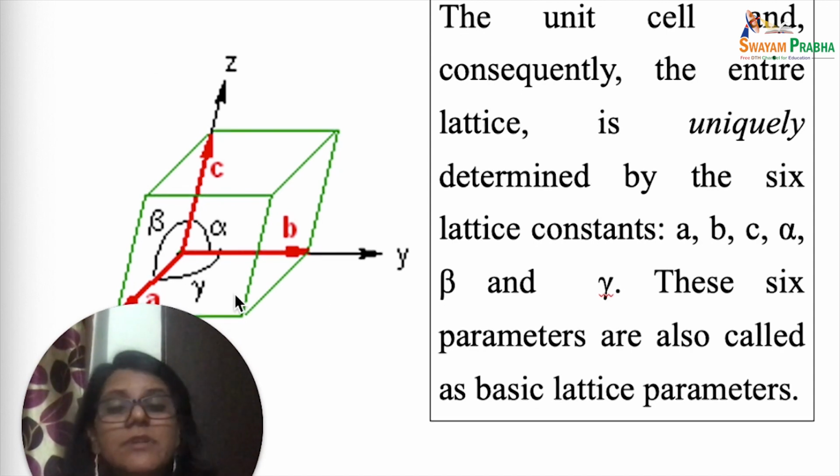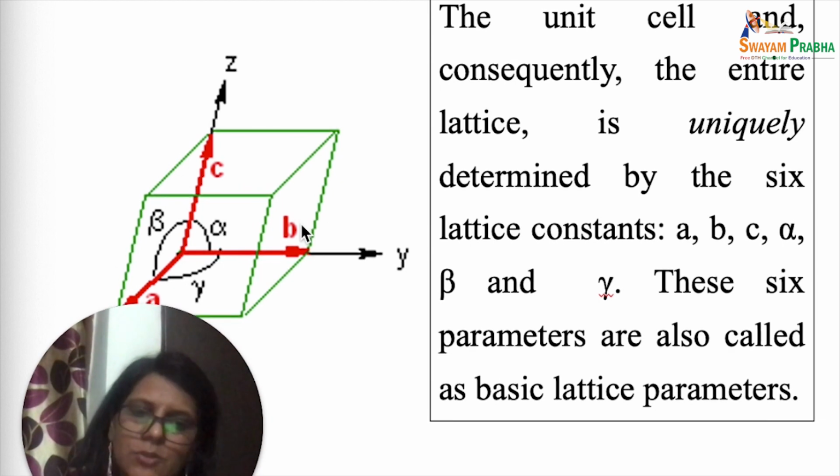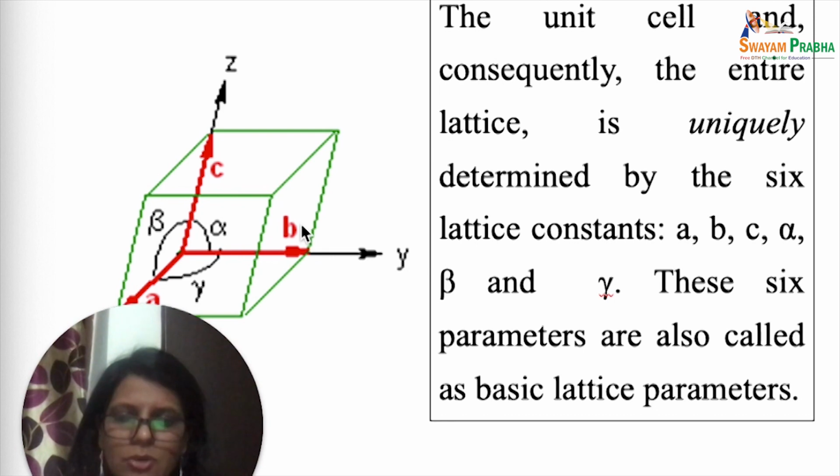Now, based on the relationship among these angles and the edge lengths, there are seven crystal systems that we know of: cubic, tetragonal, orthorhombic, rhombohedral, hexagonal, monoclinic, triclinic. We're going to take a look at them. But there are seven crystal systems, and we are more interested in the cubic system. Why are we interested in the cubic system?